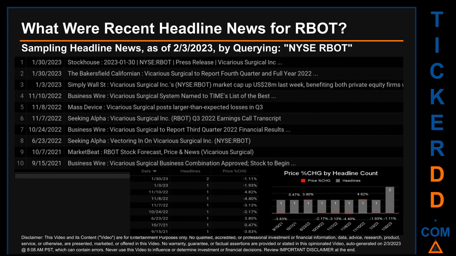What were recent headline news for RBOT? Today, Friday the 3rd of February 2023, I sampled one of our news aggregators for latest headlines for this ticker. I did so by searching specifically by a keyword that may appear, broadly, in the title or the body, of discoverable news articles. The keyword that I used was a combination of the exchange and the ticker symbol, NYSE: RBOT. The results show 10 unique headlines, published across 9 unique dates.